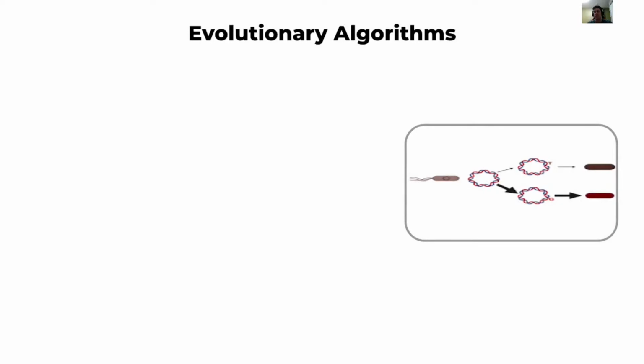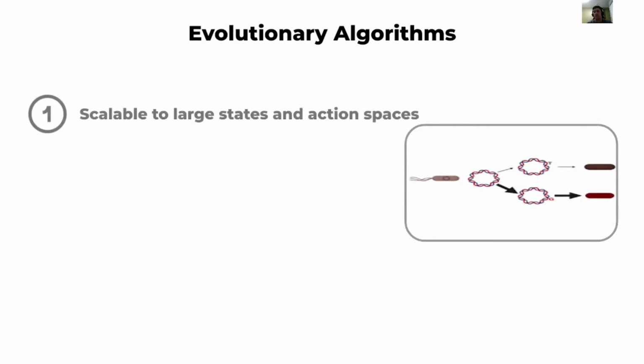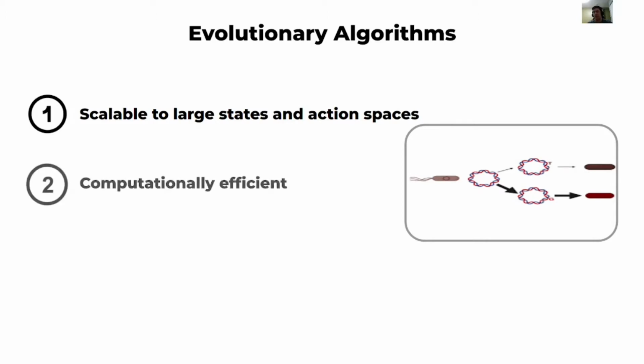Evolutionary methods, on the other hand, are a general class of genetic optimization algorithms. These methods utilize a heuristic search in the parameter space to find optimal solutions. Evolutionary algorithms have demonstrated scalable performance towards large state and action spaces. This arises due to their simplicity as black box solvers. Evolutions can be carried out in a computationally efficient manner. By parallelizing search over multiple workers, evolutionary methods present low computational times.